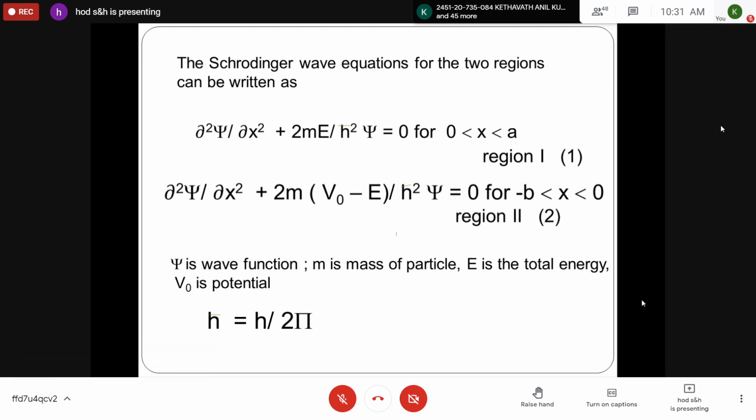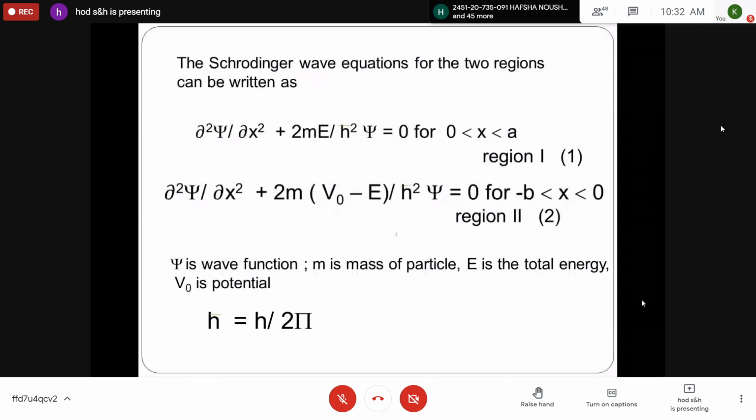So these are the two Schrodinger wave equations for the two regions. You should note down these two. You take this directly because we have studied it in the intermediate. And in quantum mechanics, wave mechanics in unit 3, I think I will explain this in detail. But for this Kronig-Penney model, you take these two as they are, because we are not interested in the derivation. We are interested in the final expression and the features of the Kronig-Penney model, because it's only a qualitative analysis of how it explains the classification of solids.